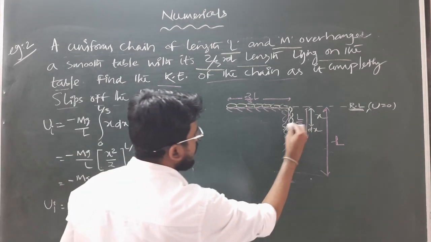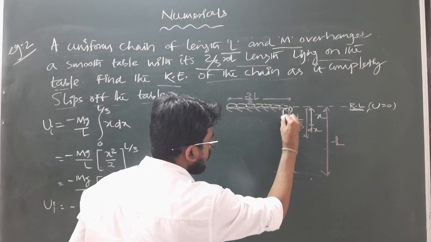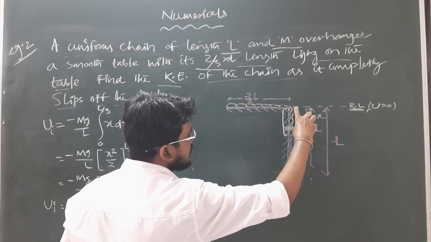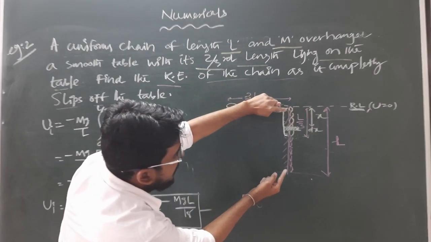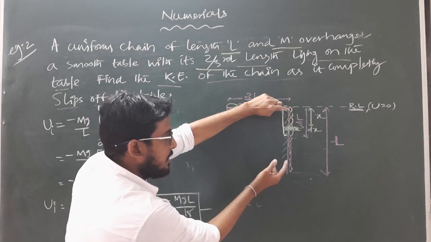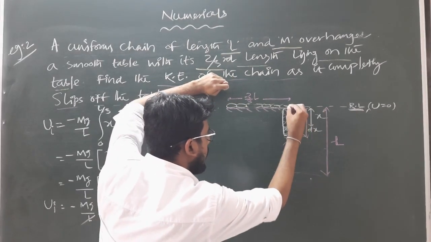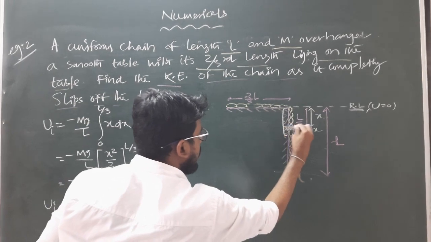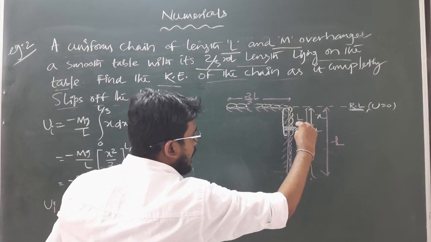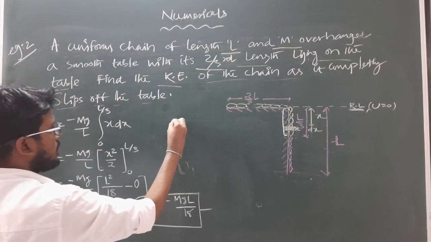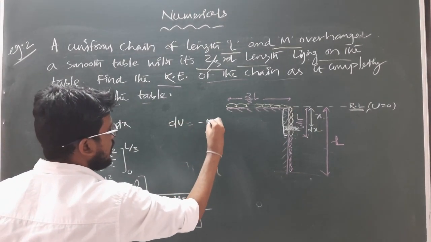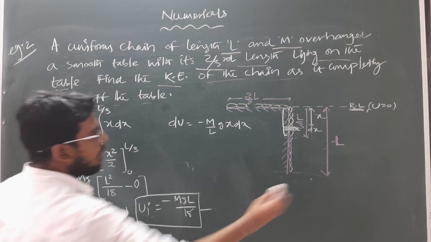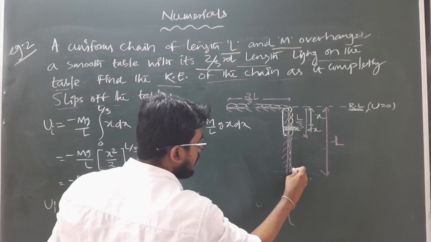As we calculated the potential energy stored within this portion of the chain by taking the limit from 0 to L by 3, as this much length is L by 3, similarly, when the complete chain will remain like this, at that instant we have to take the limit of x from 0 to the complete length of the chain, that will be 0 to L. If this much portion is taken as part of the chain, the dU part, as we already discussed, will be minus M by L g x dx. Now the value of x will vary from 0 to the complete length of the chain, that is L.